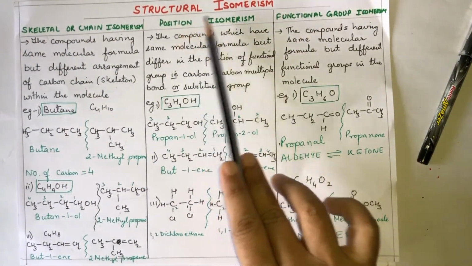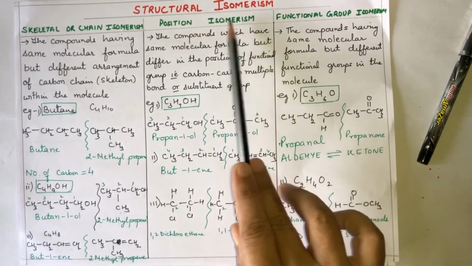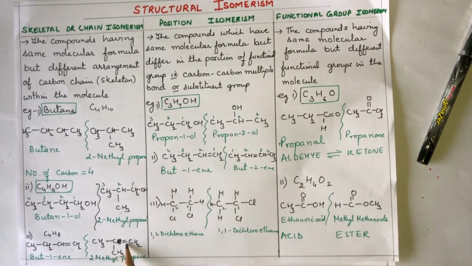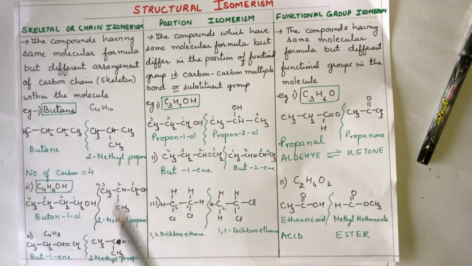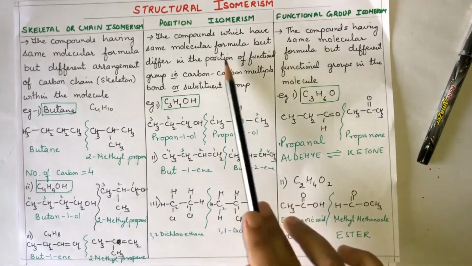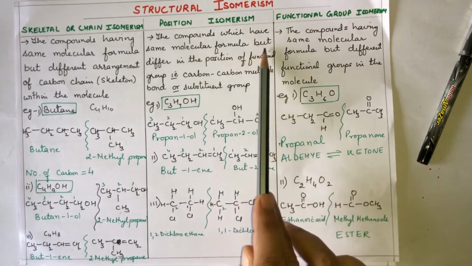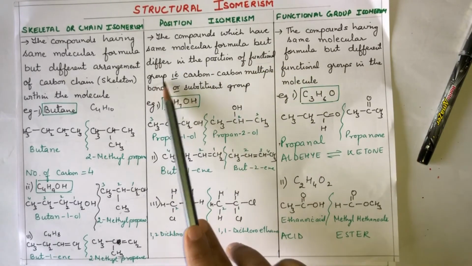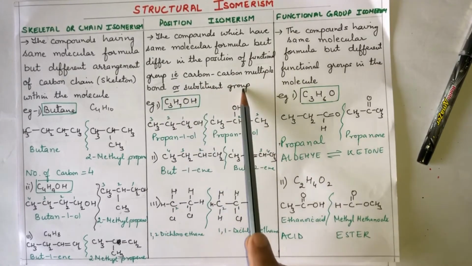If I talk of position isomerism, this position isomerism means a change in the position of the functional group. See here, the functional group position was not changed. The functional group remained as it is, wherever it was. Only the change was in the methyl group arrangement. Here the change in the functional group will take place. The compounds which have the same molecular formula but differ in the position of the functional group, that is, a carbon-carbon multiple bond or a substituent group.